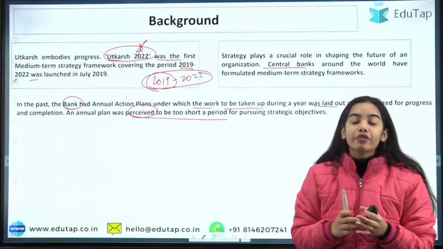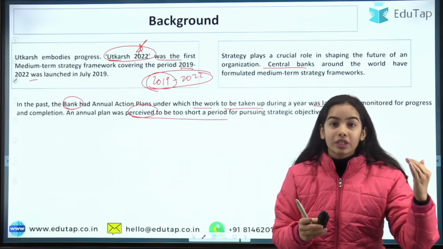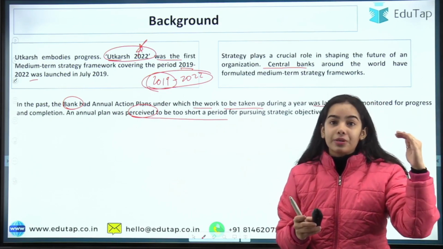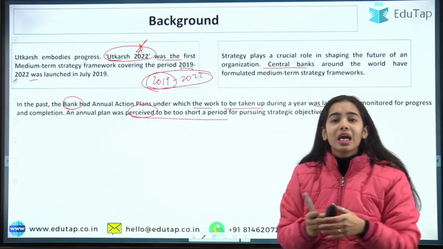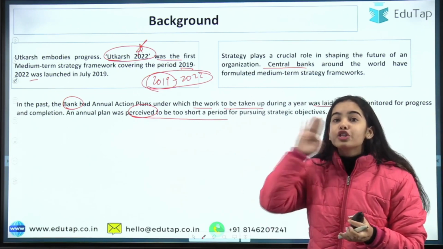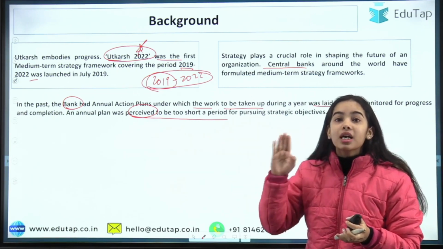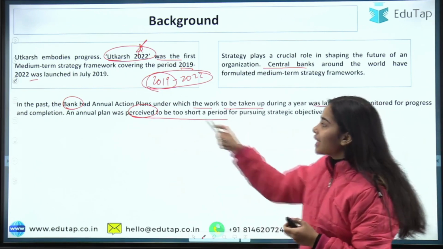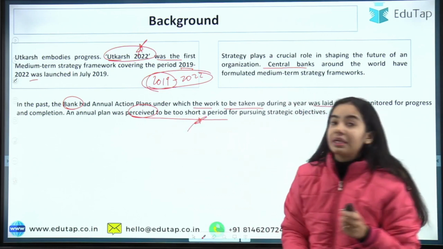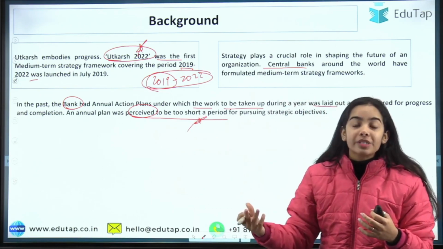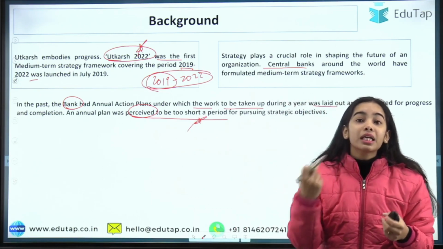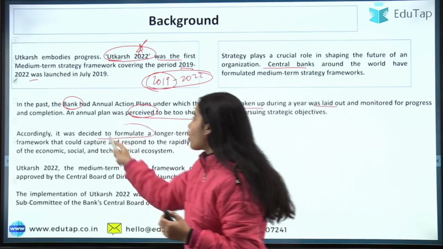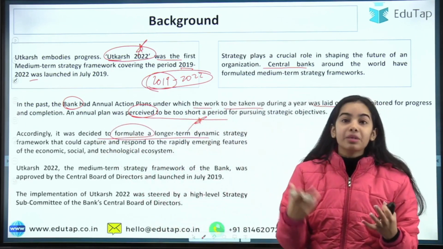Now the Reserve Bank of India, this is the monetary authority of the country. This is at the apex of the monetary system of our country, okay, the financial system of our country. Now the RBI has to be visionary. The RBI has to think about a long term, a medium term at least. And so for that, the annual plan was too short a period to have the strategic objectives. It is very hard to achieve anything in 1 year, okay. So accordingly, it was decided to formulate a longer term dynamic strategy.